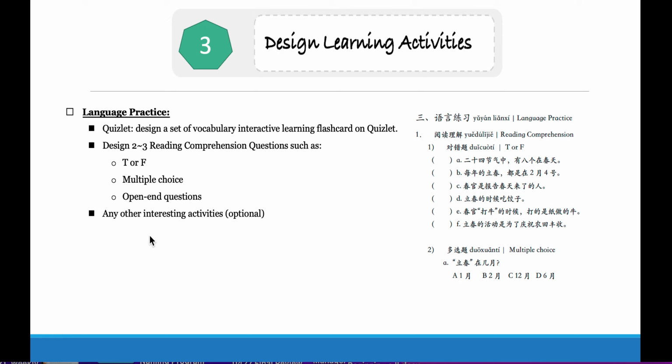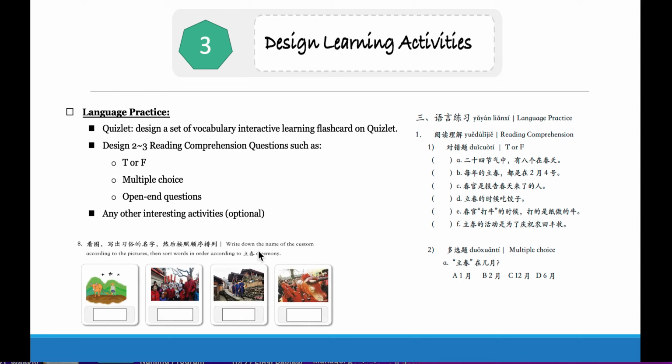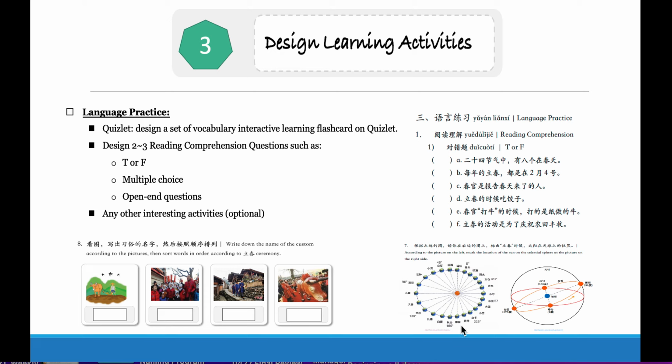Please also design other interesting activities. This is optional. The activities you design can be focused on the culture, astronomy, or language. You will see some activity samples in the sample chapter.